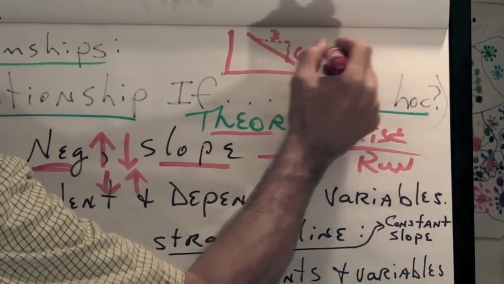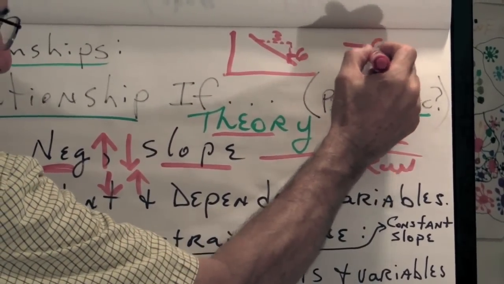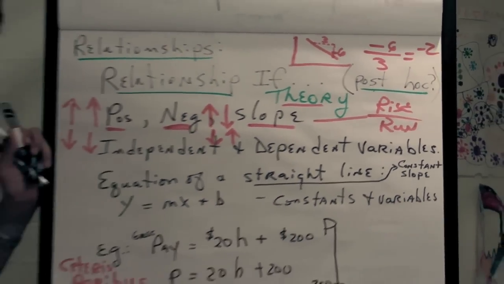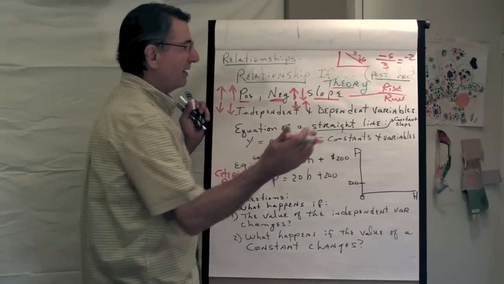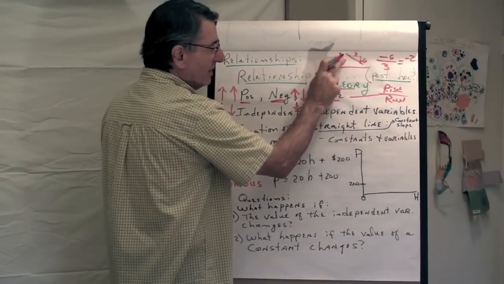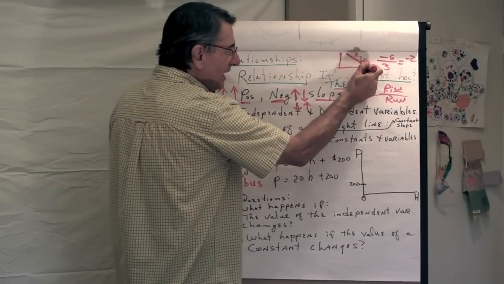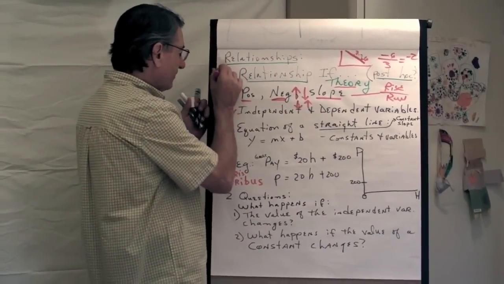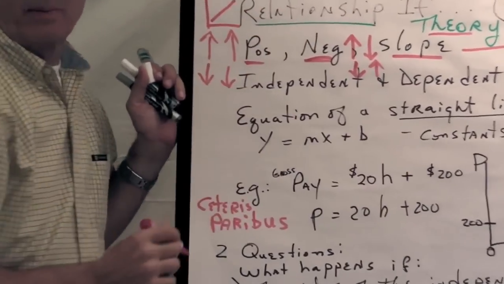The rise is -6. The rise is -6 over 3, so our slope is -2. The lesson here is, first of all, what slope is and how you calculate it as a ratio of rise over run. But the second thing is that negative relationships graph downward from left to right, whereas positive relationships graph upward from left to right.